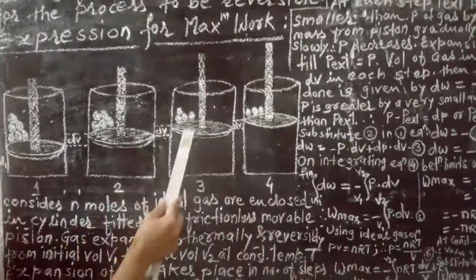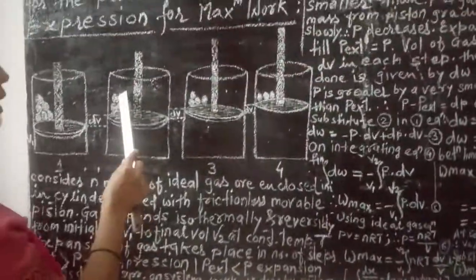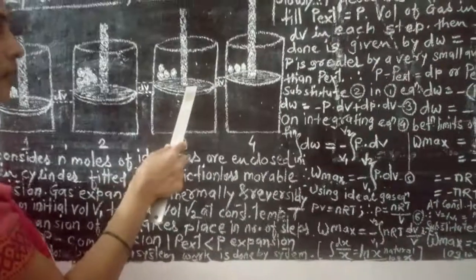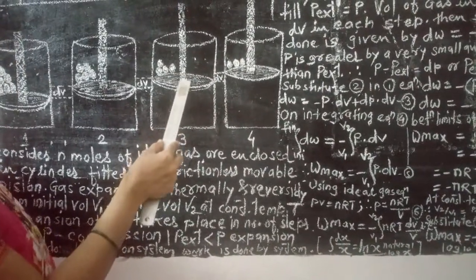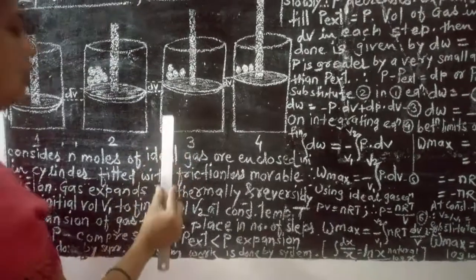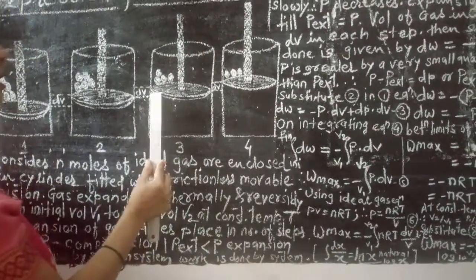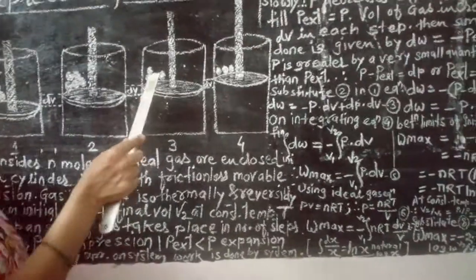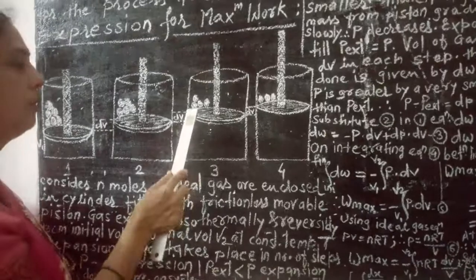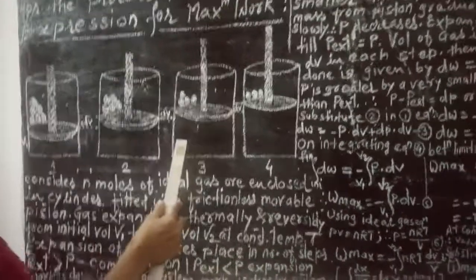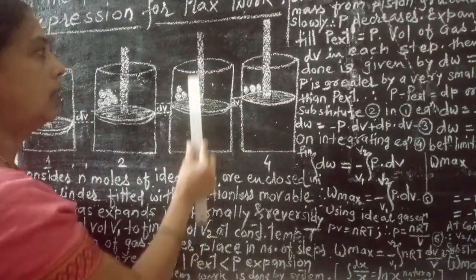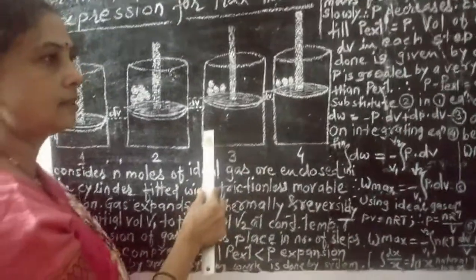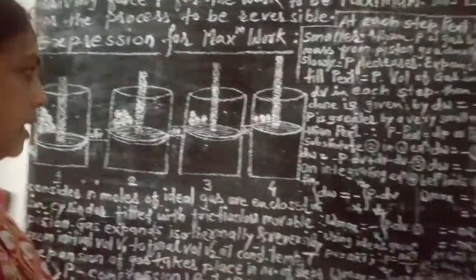Again, if you remove the weight, the pressure is reduced to a very small extent. Again the gas molecules will travel a very short distance, so there will be a very small change in volume, and the piston will move in the upward direction.